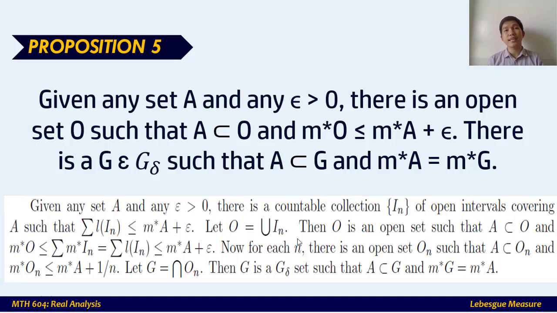But since G is the intersection of the collection of all countable sets, so finding the intersection now, we can now say that m star A, looking at the infimum of the sum of these intervals of this intersection, and now we can say that m star A is equal to m star G.